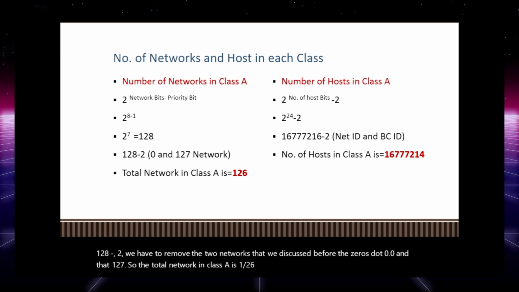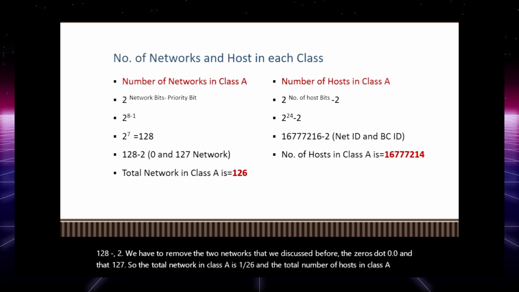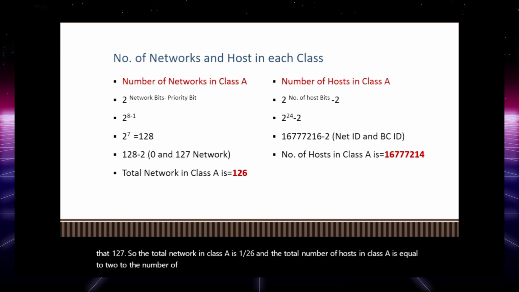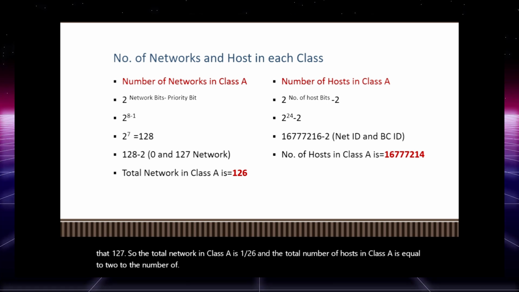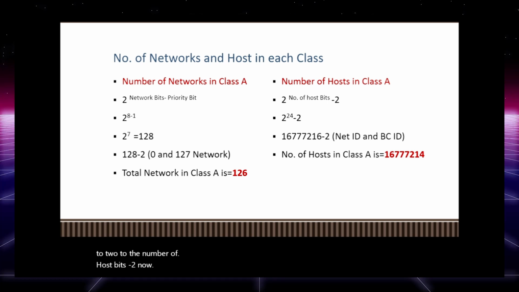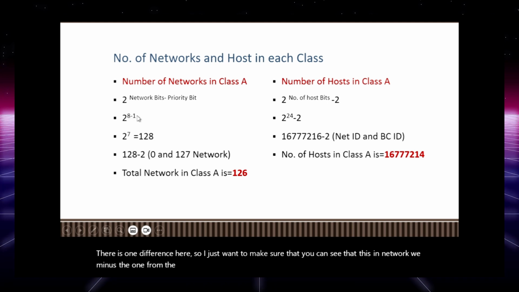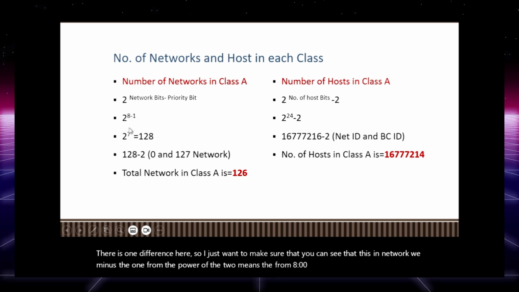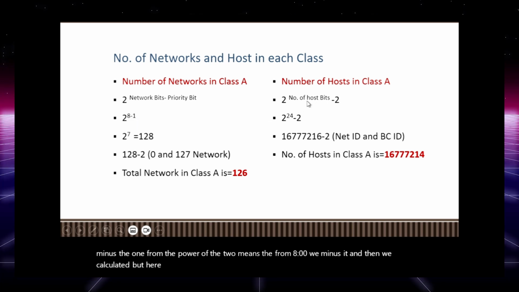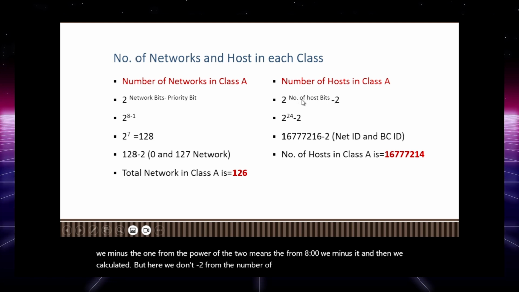And the total number of hosts in class A is equal to 2 to the power of host bits, minus 2. Now there's one difference here that I want you to consider. In networks, we subtract the 1 from the power of 2, meaning from 8, and then we calculate it. But here, we don't subtract 2 from the power. We subtract from the total after the calculation.